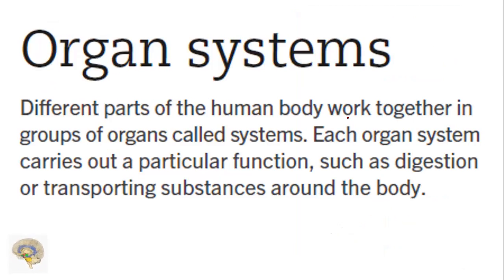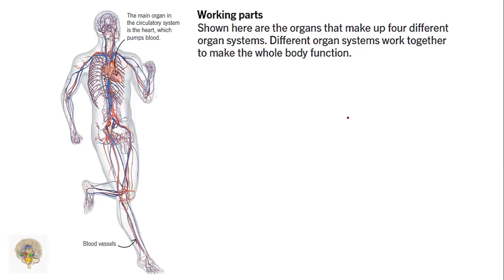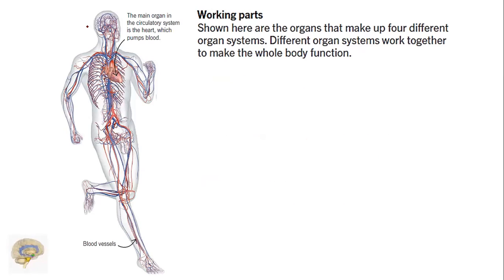Different parts of the human body work together in groups of organs called systems, and each organ system carries out a particular function such as digestion and transporting substances around the body. Shown here are the organs that make up four different organ systems. Different organ systems work together to make the whole body function. For example, the main organ in the circulatory system is the heart, which pumps blood through the blood vessels. You are observing the red color.